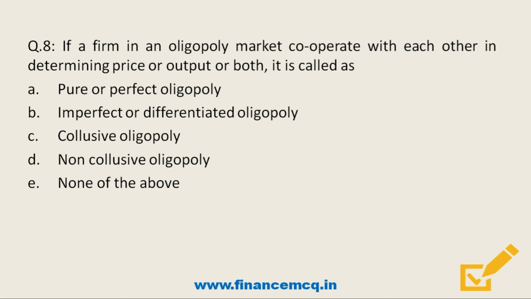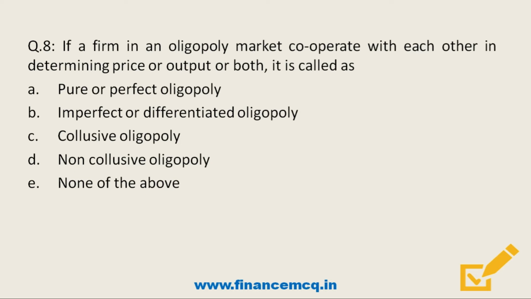Question number 8. If a firm in an oligopoly market cooperate with each other in determining price or output or both, it is called as option A, pure or perfect oligopoly; option B, imperfect or differentiated oligopoly; option C, collusive oligopoly; option D, non-collusive oligopoly; option E, none of the above.